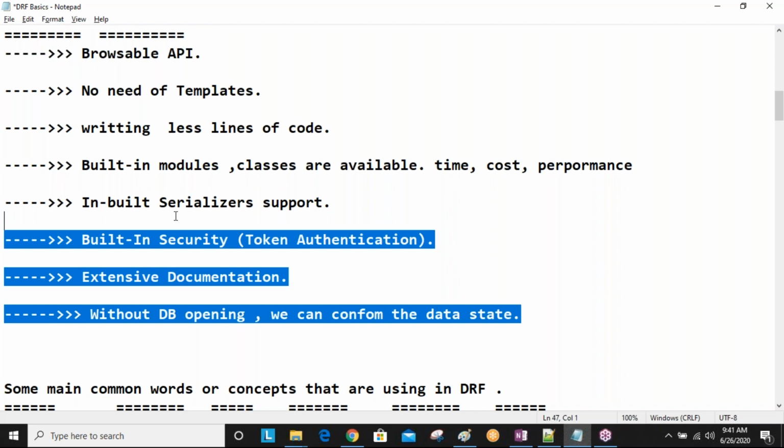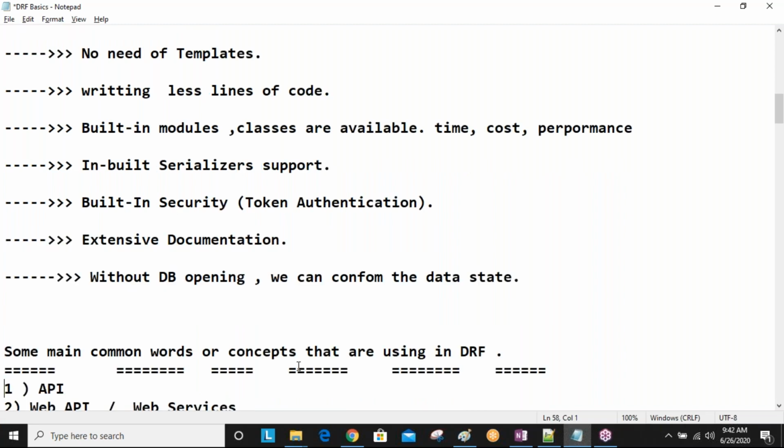Sometimes in interviews you get questions, sir, tell me something about Django REST framework. Like these are definitions you get when you attend interviews. First, we will discuss all these points one by one more clearly, and then we will start our main concepts. Are you understanding this one?